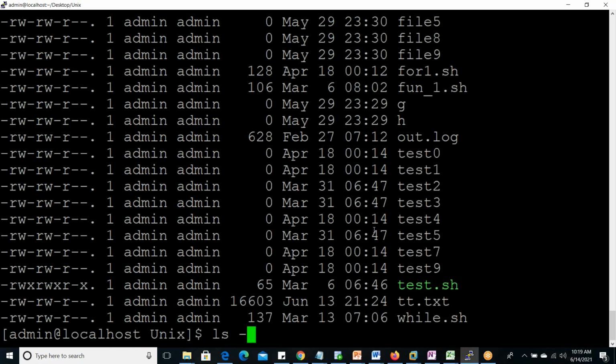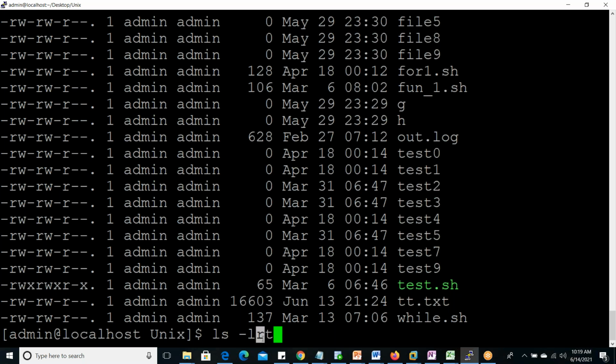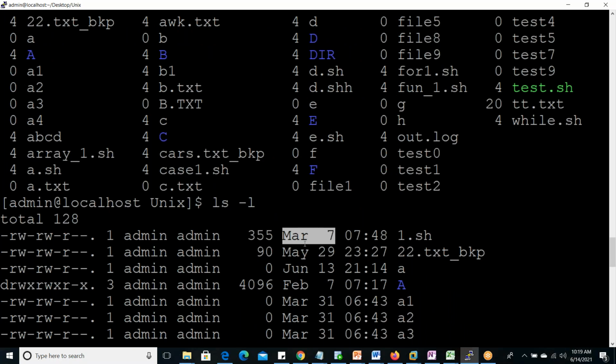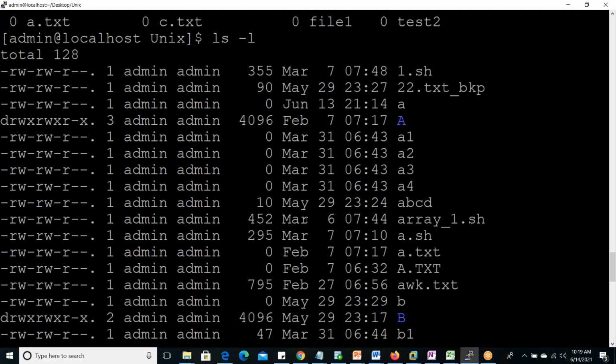Now in this ls -l, rt also we are giving. T means modification date and time. It will be reversed creation or modification date and time wise if you are giving R. R is for reverse. So if you give only R, then the ascending order is reversed. Now R along with T, then it will reverse creation or modification time and date wise. So here you can see March 7, March 7. Okay, so it is not in sorting order. May, March, April, June, anything is coming.